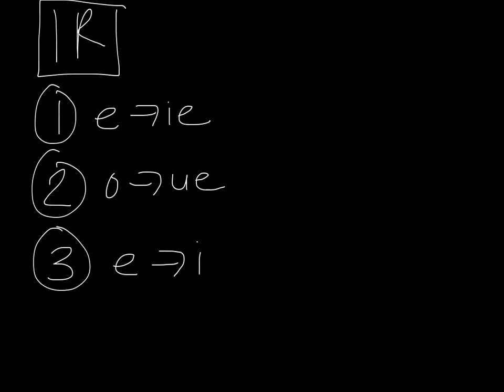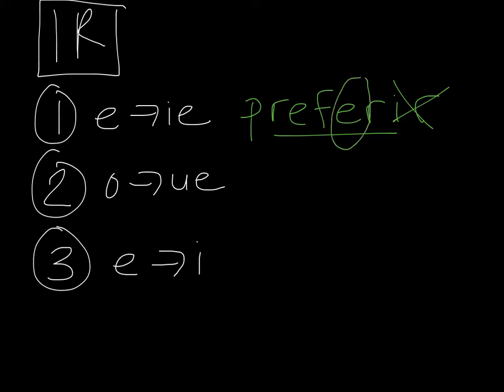Ok, para los verbos de IR, tenemos tres tipos, three types of stem changing verbs with IR. Tenemos I a IE como el verbo preferir. In this case, you have to memorize where it occurs in the stem, but it still is the same change. So it occurs in this E right here. So you have to memorize that.